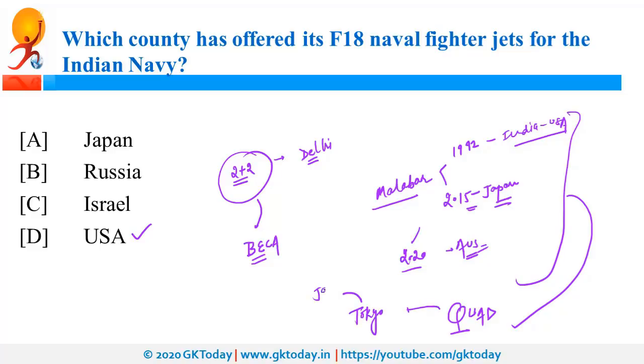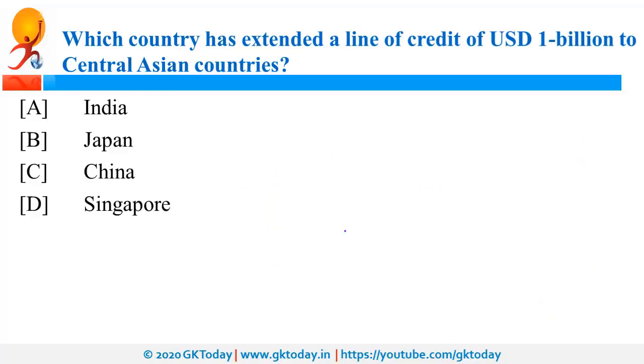Tokyo was in news because next year it is going to be the host of the 2020 Tokyo Summer Olympic Games. Actually, these games were supposed to be organized this year, but they were postponed because of the pandemic situation. Next question is, which country has extended a line of credit of $1 billion to the Central Asian countries? So it has been announced by India, and this financial assistance will be provided for the priority projects in the fields of healthcare, energy, IT infrastructure.